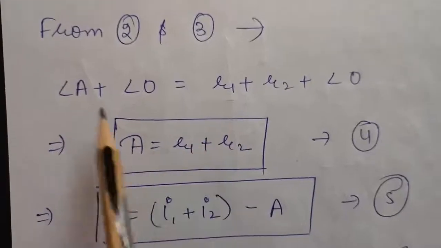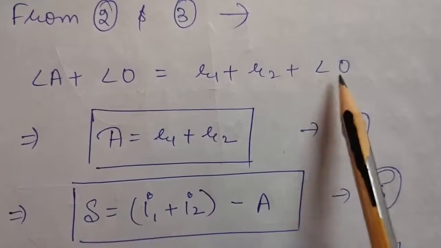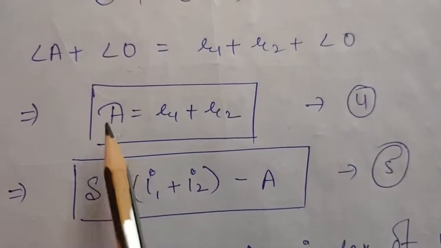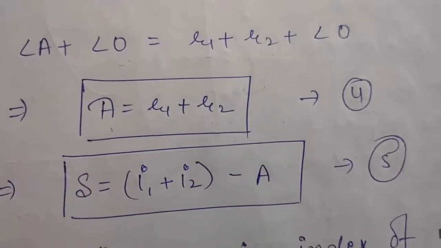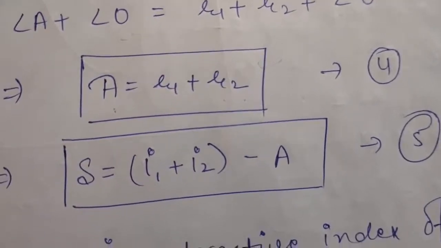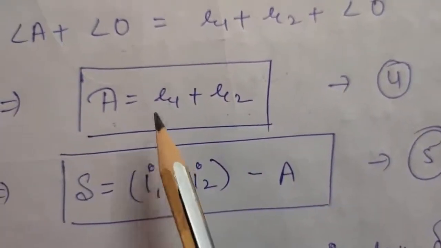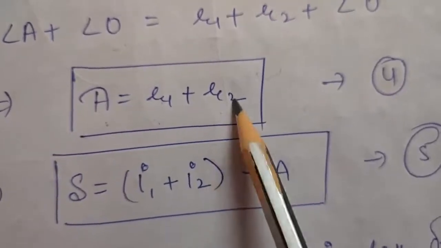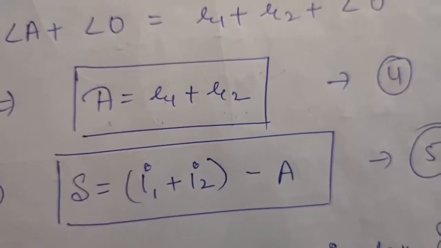Okay, so from 2 and 3 we have got this equation that angle A plus angle O is equal to R1 plus R2 plus angle O. So from here angle O will cancel out. So you will get that angle of prism A is equal to R1 plus R2. You have to remember this. So you can conclude the angle of prism is equal to R1 plus R2. Remember what is R1 and R2. R1 is the angle of refraction of the ray which is falling on AB, and R2 I have taken the angle of incidence of the ray which is falling on AC.